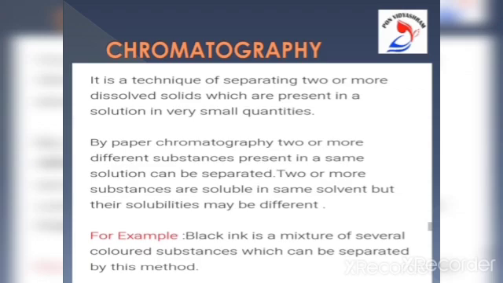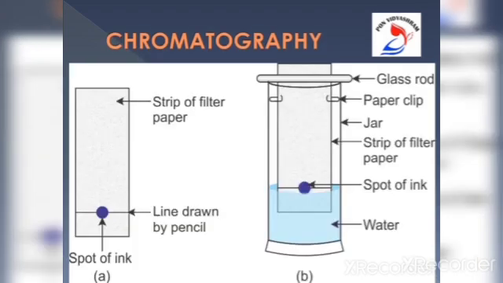For example, black ink is a mixture of several colored substances which can be separated by this method. Here is the explanation for separating the multicolors from the black ink.